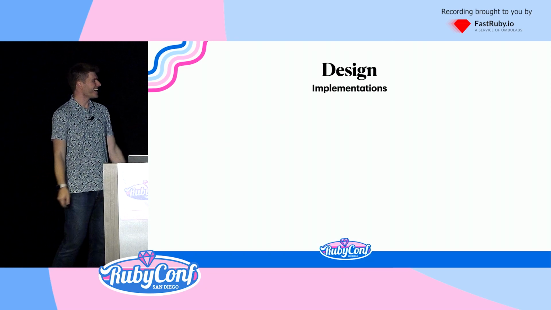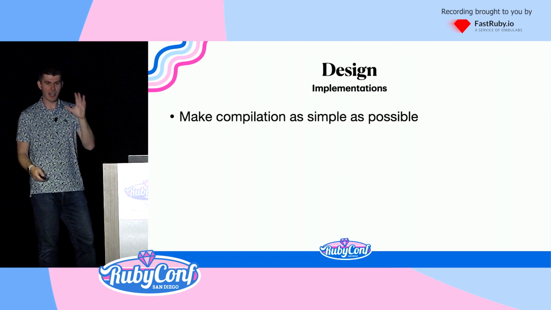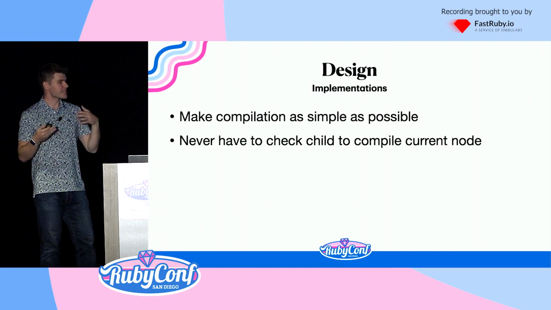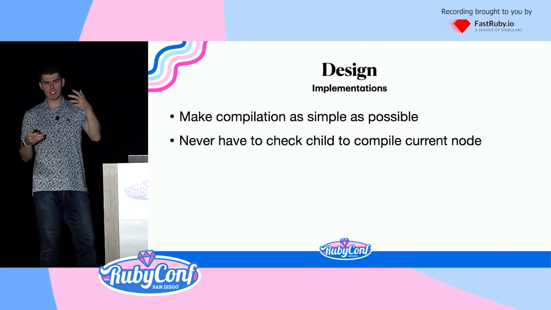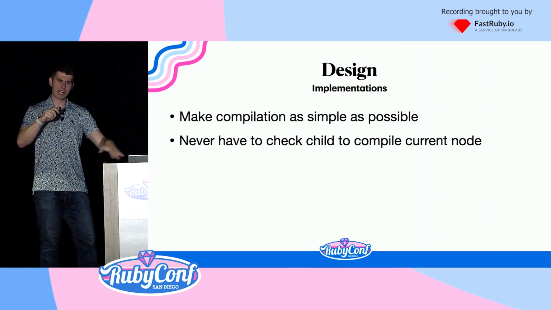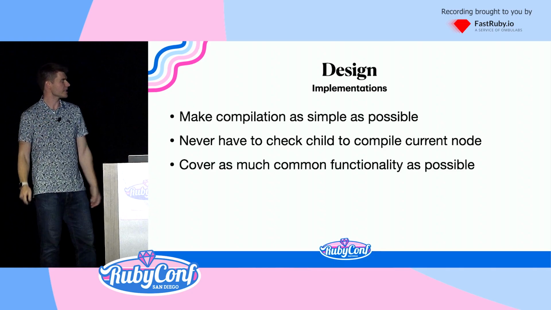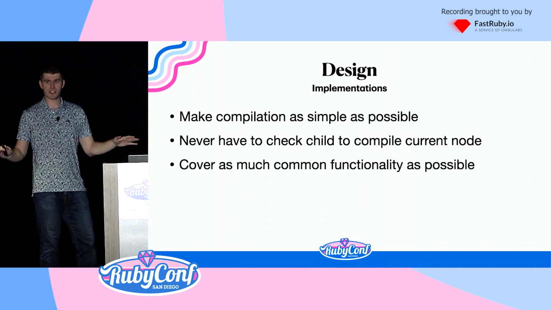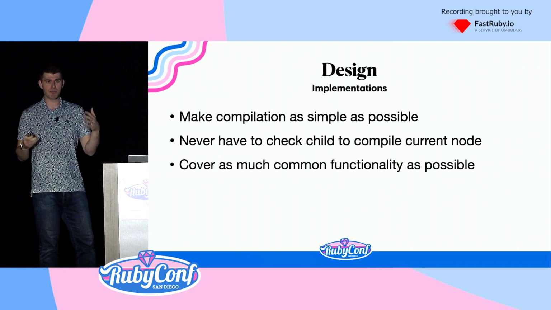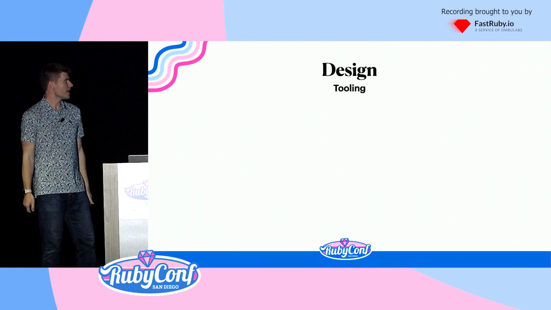Anyway. Designing for Ruby implementations means making compilation as simple as possible. We wanted to never have to check a child node, as I just mentioned with the assign node. You don't want to have to go further down the tree to understand what you're currently compiling. And we wanted to cover as much common functionality as possible. We wanted to provide all of the benefit to all of the runtimes at the same time.